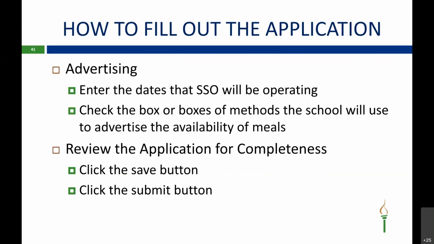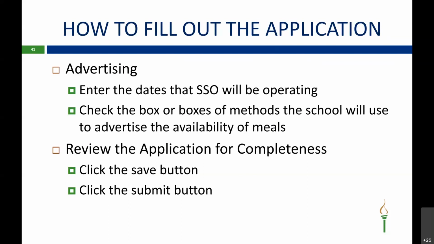So the last part of the application is advertising. It'll say advertising, and then underneath that, there is a box. We are asking you to put in the dates that you are operating your Seamless Summer program. So once again, if you're doing June 1st through June 30th, you would just put 06/01/2021 through 06/30/2021.